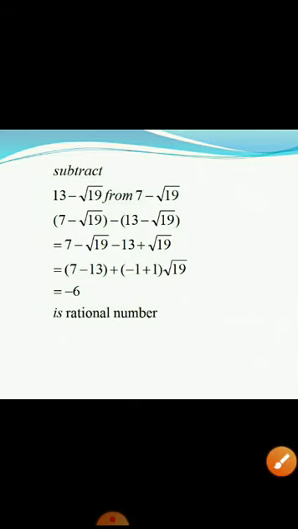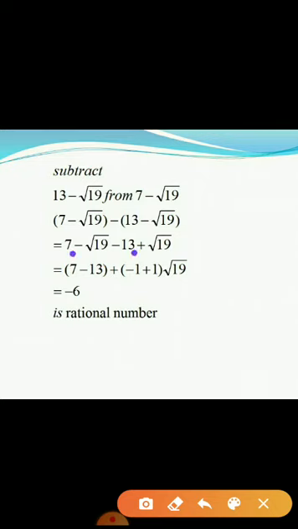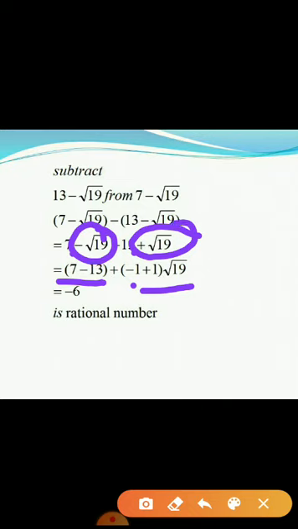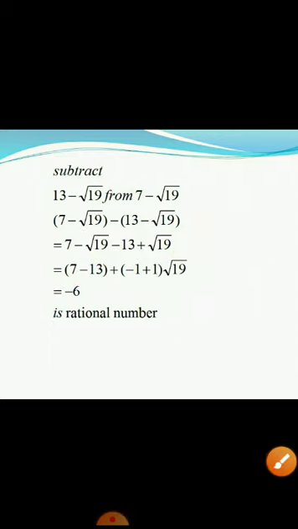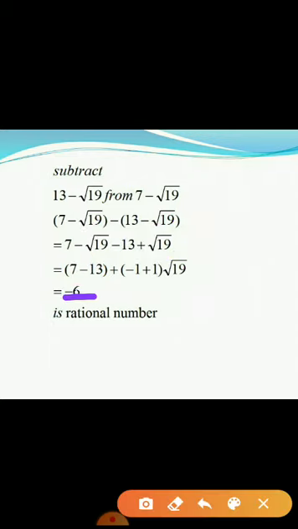Then what is the step? Take your rational numbers together and irrational together. So here root 19, coefficient of this is minus 1. Coefficient of this is plus 1. Whenever nothing is there, it is always your 1. Take along with the sign. Here nothing, but minus is there, so I have written minus 1. So did I get the answer as minus 6? And minus 6 is what? It is a rational number.